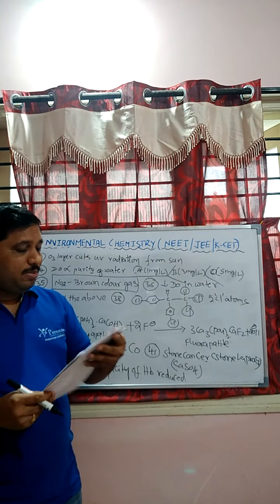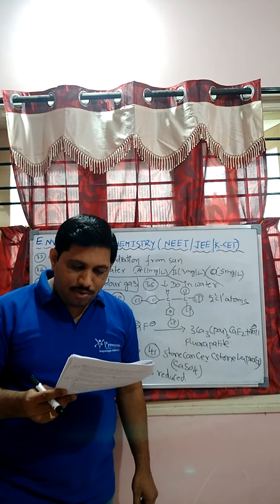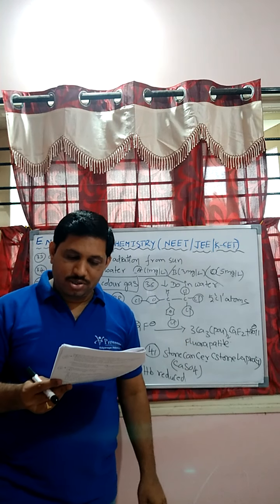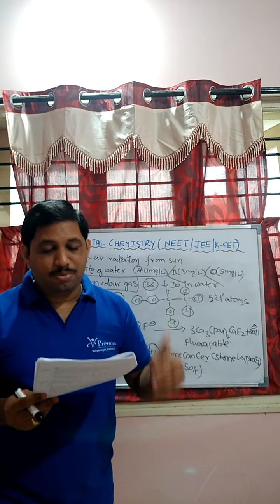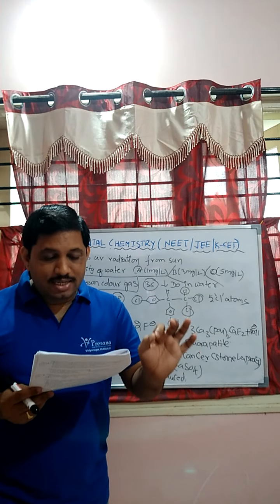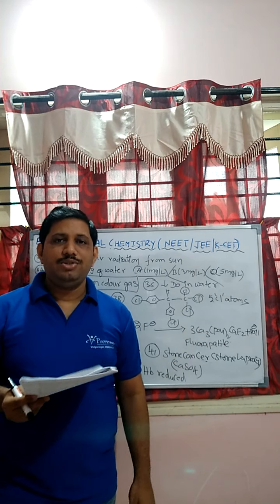Next, students, question number 36. Sewage waste containing organic waste should not be disposed in water bodies because it causes major water pollution. Fishes in such polluted water die because of what? Why, students, here?